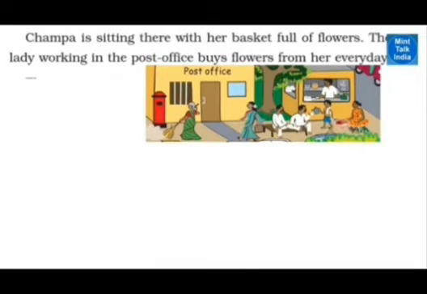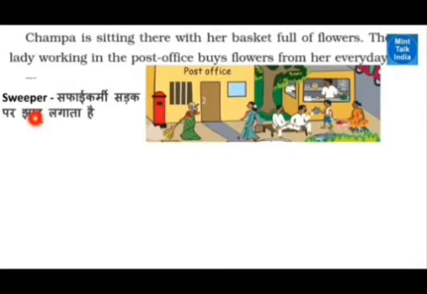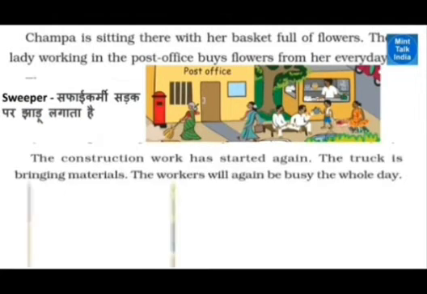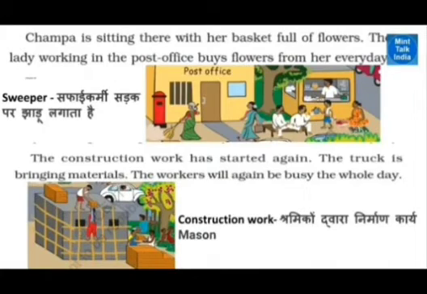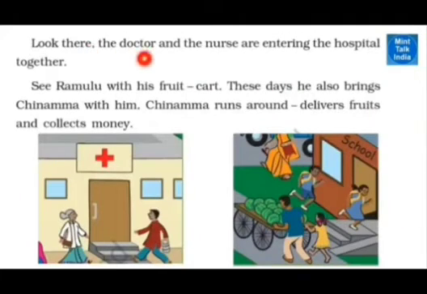The next is, see, the boy is continuously serving tea. And you can see a sweeper, a lady with a big broom, and she's cleaning that area. Now the construction people, you can see they are standing on the first floor. You can see a truck on the way on the road carrying materials for the building, maybe the bricks or the iron rods or the sand or something like that. We call these people construction workers or masons.